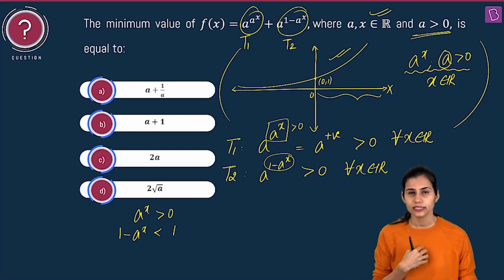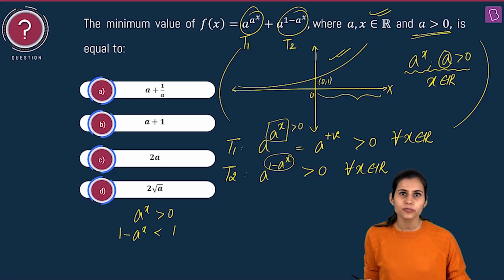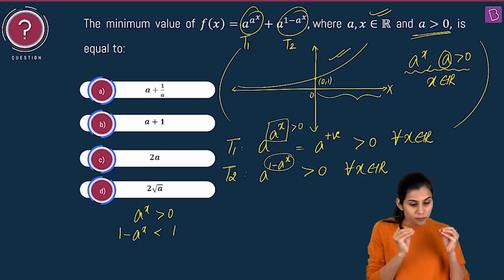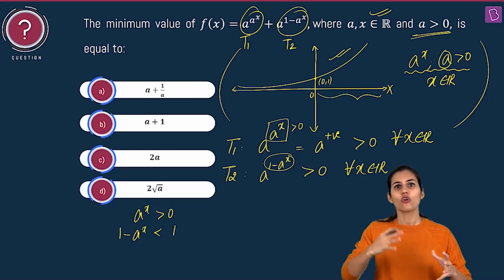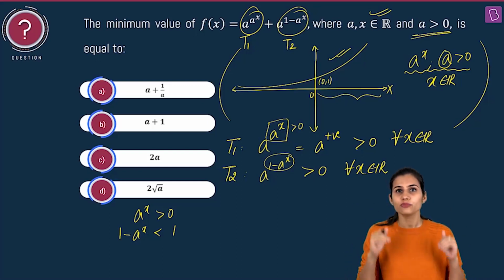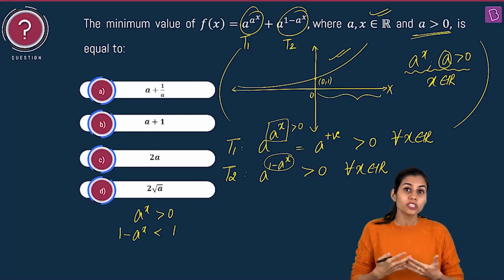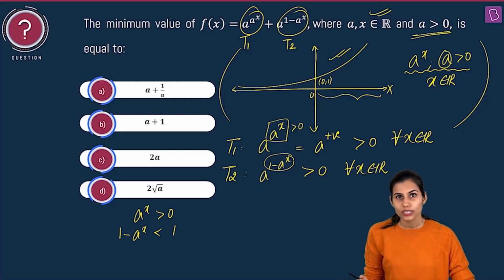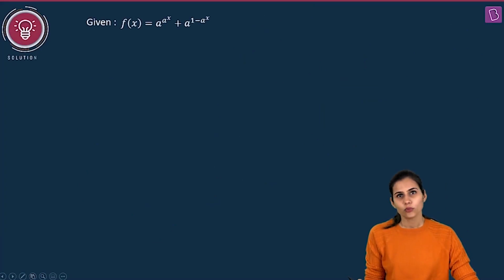Why am I so interested in assigning positive or non-negative signs to both the terms involved here? Because whenever you want to compute the largest or the smallest value of a particular function, you incorporate the concept of AM-GM inequality, which is valid when the terms are non-negative. So in here I have an even better case. I have both the terms as positive. So I am going to keep my term 1 and term 2 as, let's say, x1 and x2, and apply my AM-GM inequality in here.